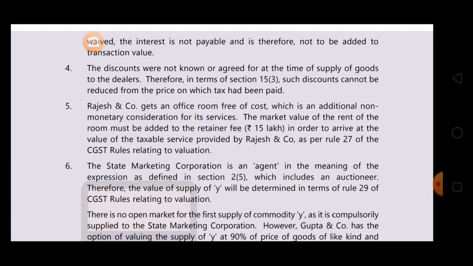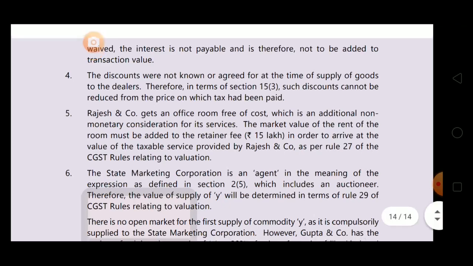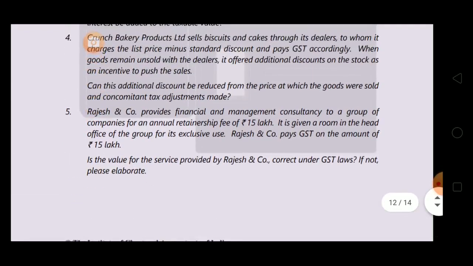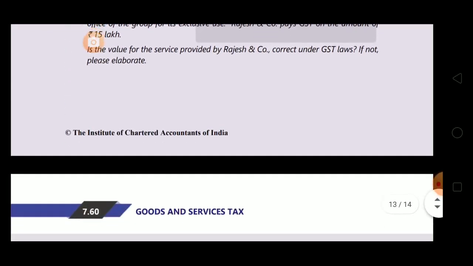Rajesh, in return, is getting 15 lakh for his service, plus he is getting a room in head office. So non-monetary consideration is also involved in this. So we have to apply Rule 27. He is supposed to pay tax on 15 lakh plus the market value of the rent of the room. He is supposed to pay tax on that amount, not on 15 lakhs. Clear? Next question.